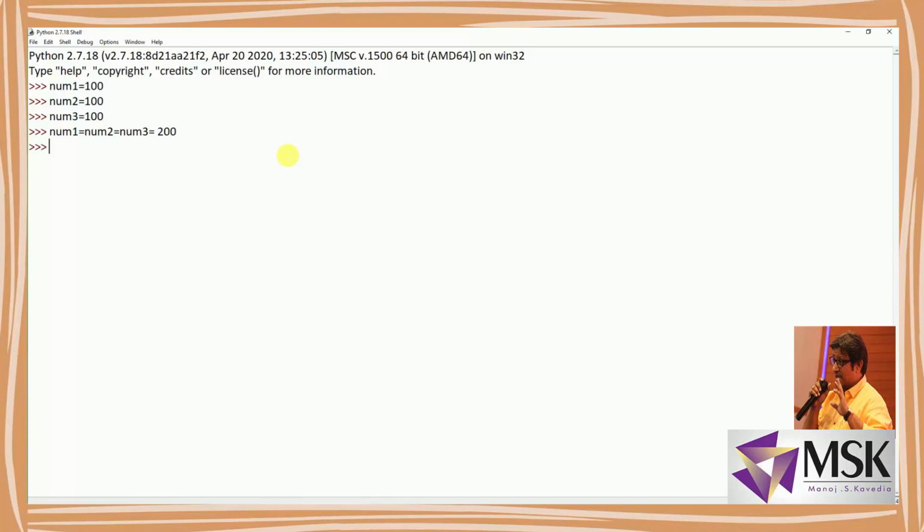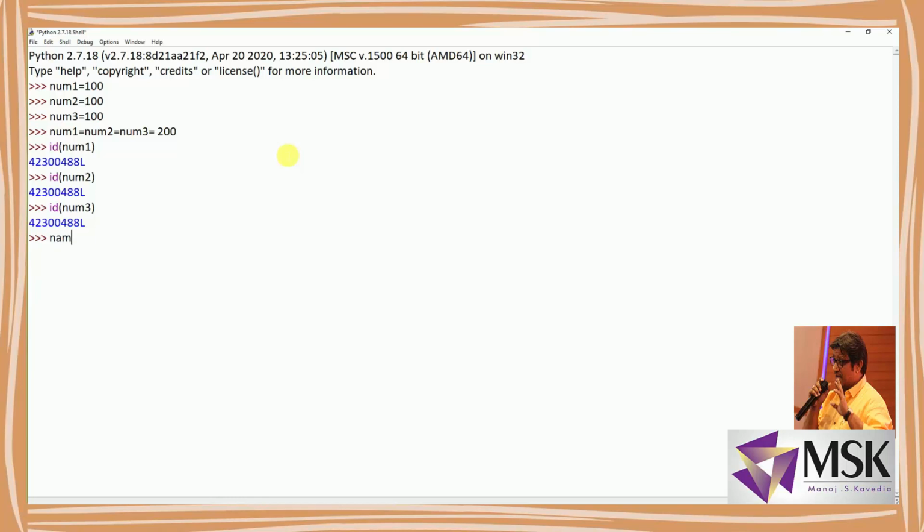So you can see ID of num1, ID of num2 and ID of num3. See, all the 3 have the same IDs. Already I've explained you, but this time the 3 variables are declared in a single line. So this is also supported in other languages like C, C++ and Java. But the nice feature which Python supports is here.